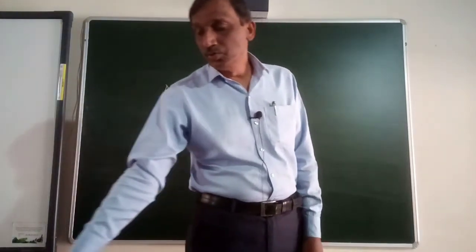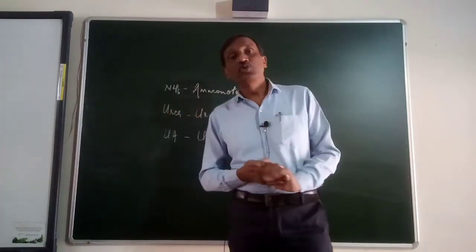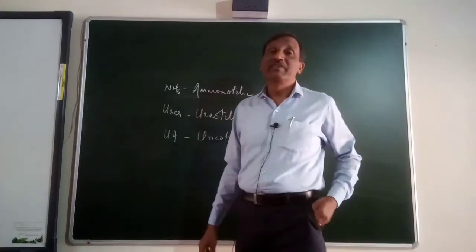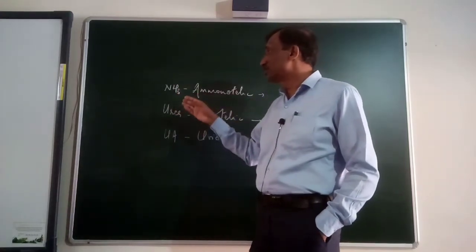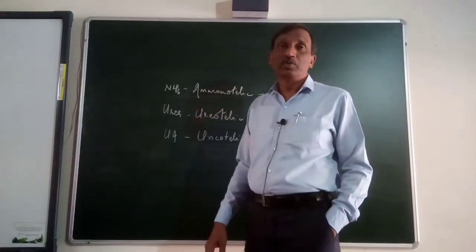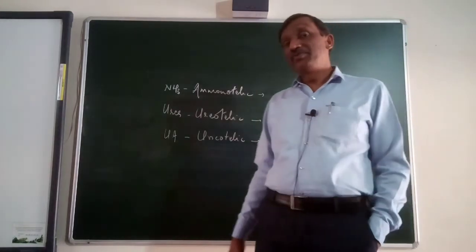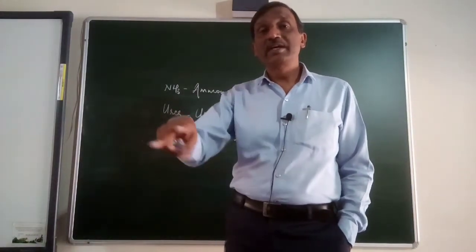Which organisms are removing what? If they can remove ammonia itself, then what is the need to convert it into urea or uric acid? If they can produce the least toxic substance, uric acid, then why are certain organisms removing ammonia and some urea? It's a simple thing. If you have wings, what is the importance of legs?